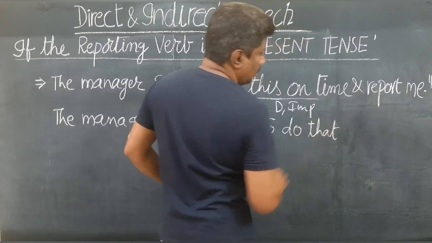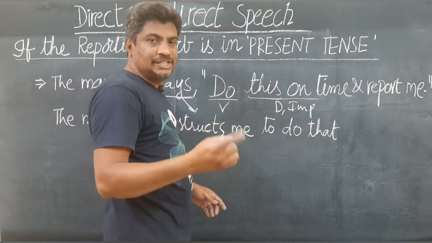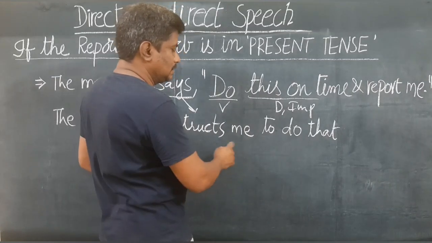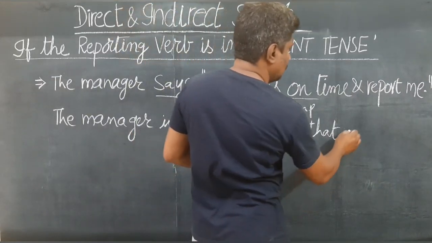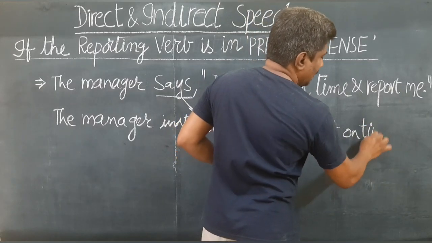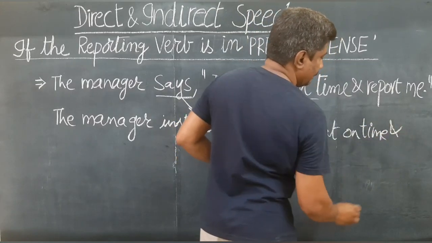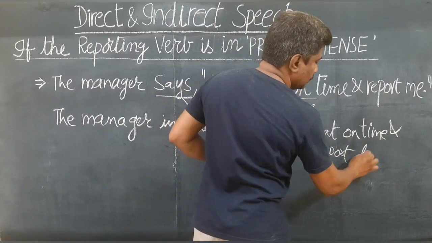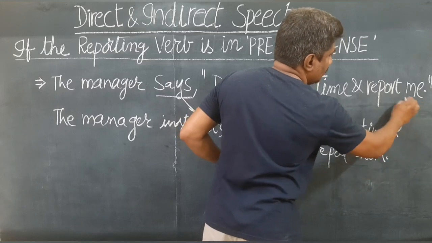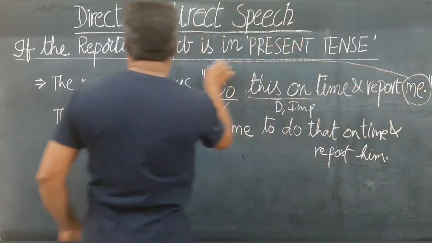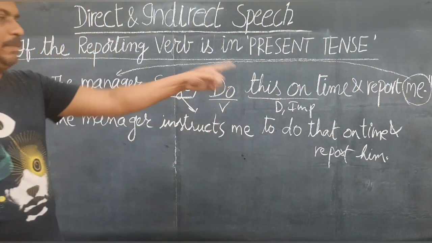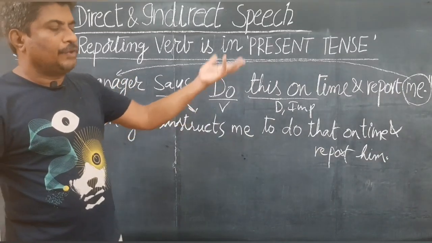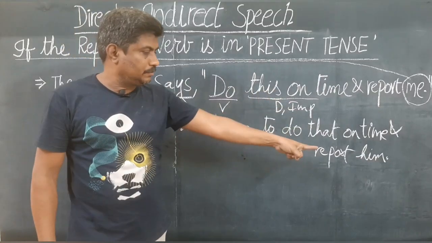Pronouns and adjectives, they do change. Adverbs, pronouns, they do change just like in the other cases. Do that on time and report to me changes to him or her. Whoever you take, "me" gives a reference to the manager. If you take the manager to be male, him.